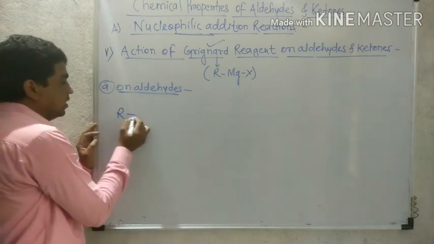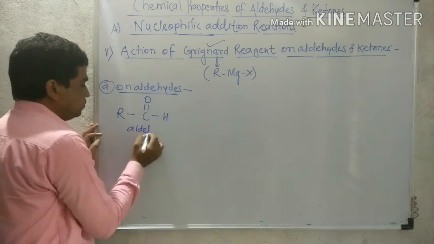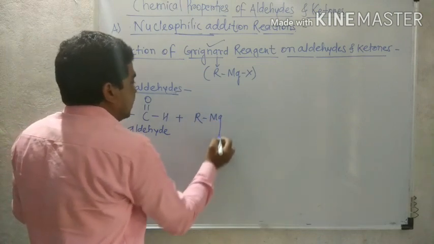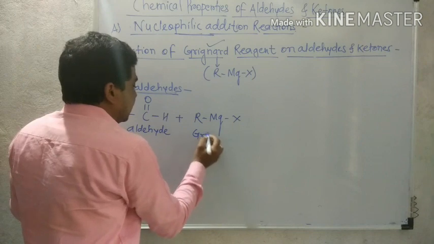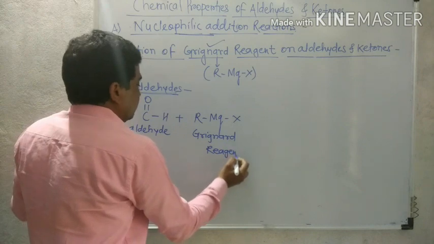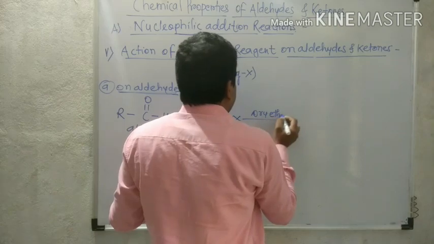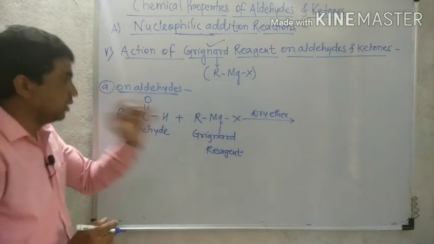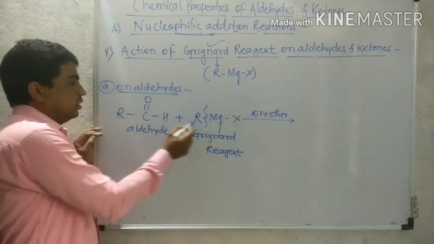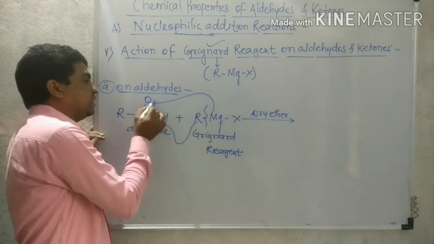So the general reaction: RCHO, aldehyde, reacted with Grignard reagent RMgX in presence of solvent dry ether. All the reactions of Grignard reagent are always carried out in the presence of dry ether. So what happens first? The R-Mg bond breaks. The R, that is alkyl group, always attaches to the carbonyl carbon. The remaining MgX attaches to the oxygen.